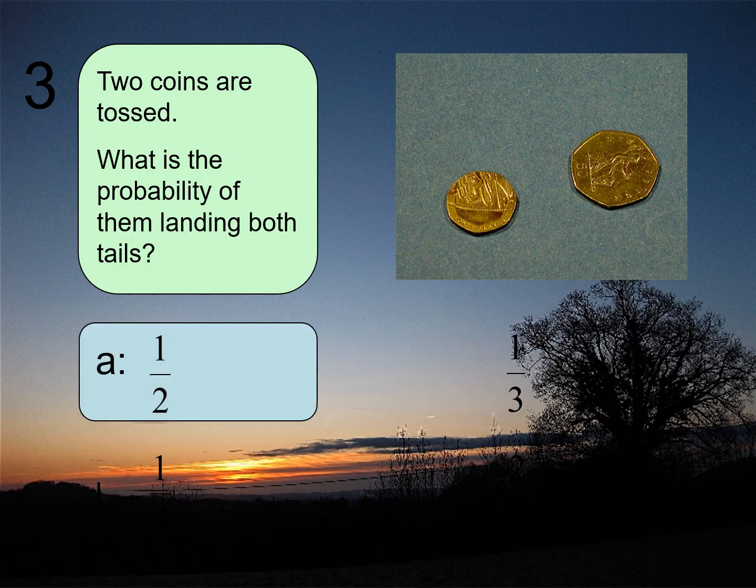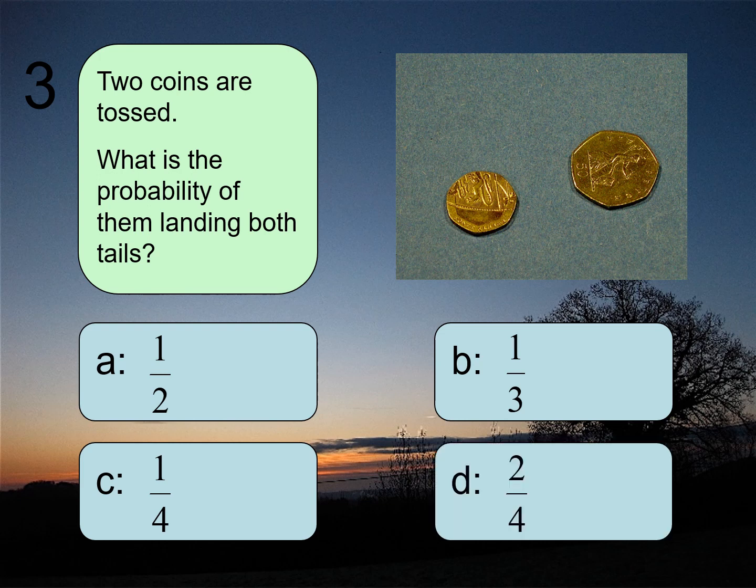Question number 3. 2 coins are tossed. What's the probability that they both land on tails? That'll be a half times a half, because the probability of landing on tails is 1/2. So 1/2 times 1/2: 1 times 1 is 1, 2 times 2 is 4, so the answer is 1/4, which is option C, guys. The probability of landing on tails is 1/2 for the 20p coin, and the probability that it lands on tails for the 50p coin is also a half.